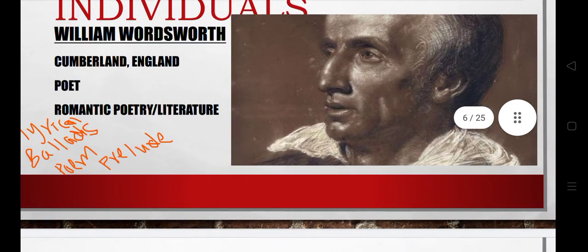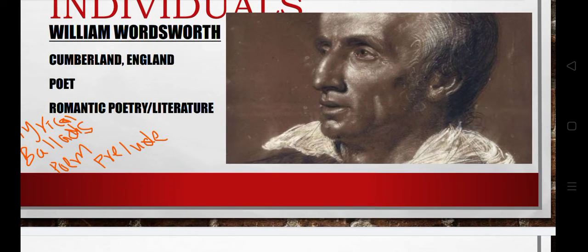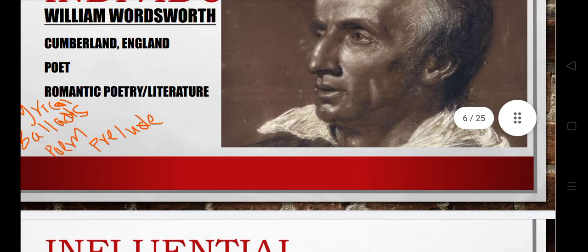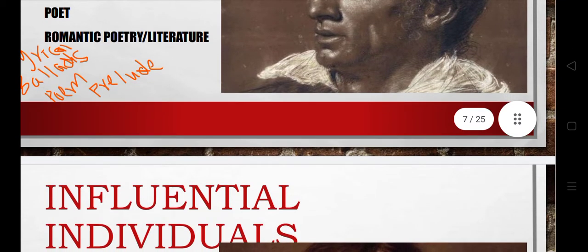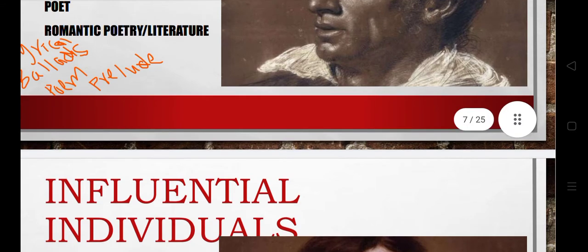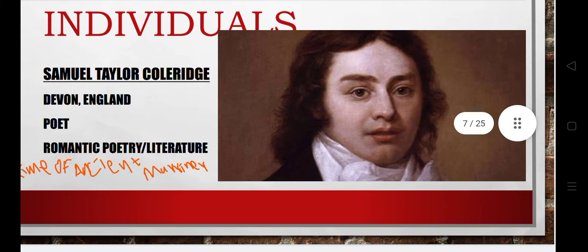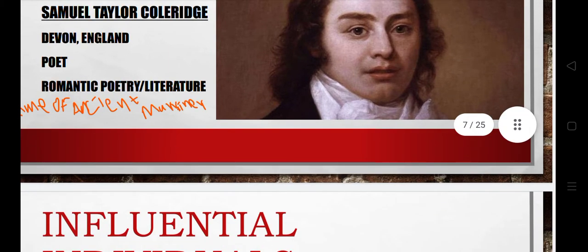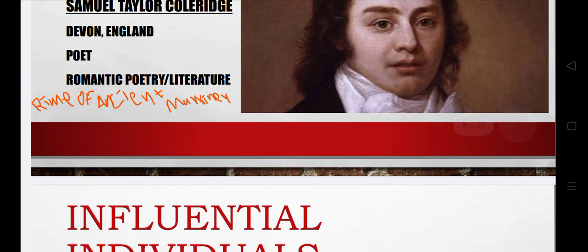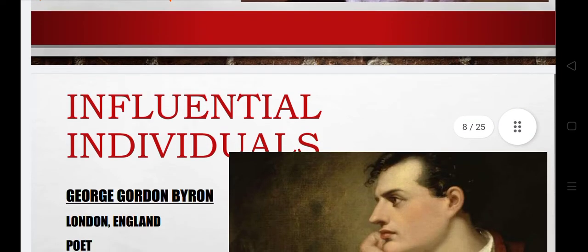We'll see who the first generation poets and second generation poets are as well. Wordsworth's poems include The Prelude and Ode: Intimations of Immortality. We Are Seven as well. And the second influential writer, Samuel Taylor Coleridge. He was a poet, and his works include The Rime of the Ancient Mariner and Dejection, which is an ode, and Kubla Khan as well.